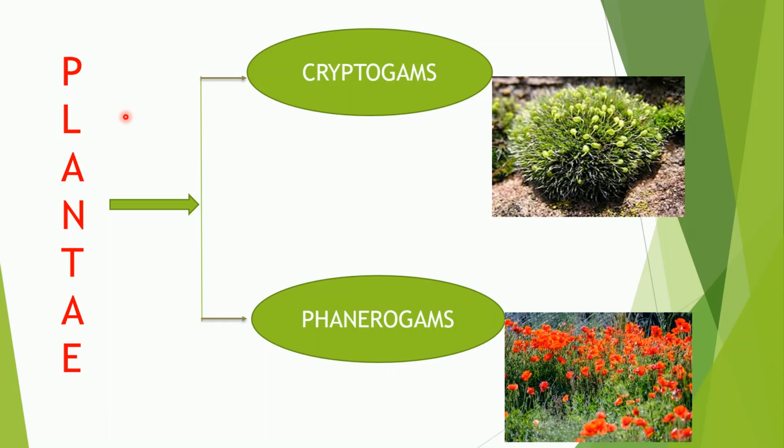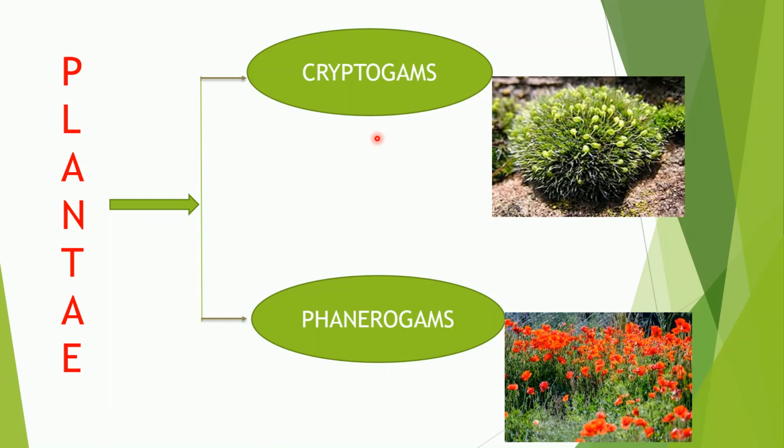So the complete plant kingdom is again broadly divided into two groups. What are they? The first group is cryptogams, and the second group is phanerogams. Now, this division of plants into two categories is done based on their mode of reproduction.